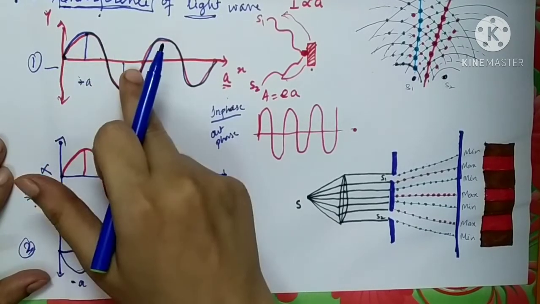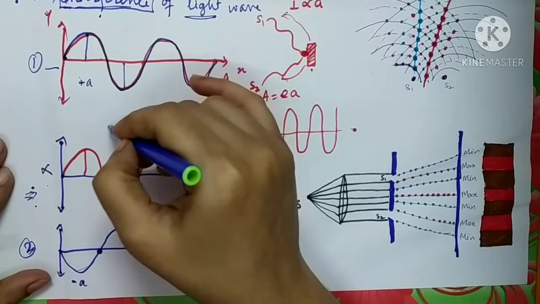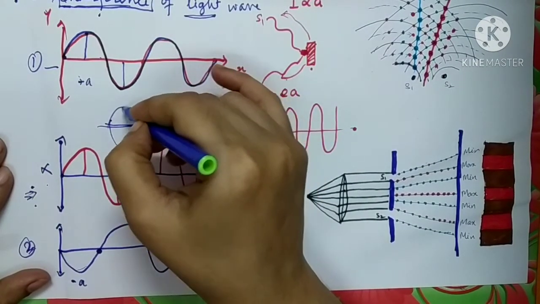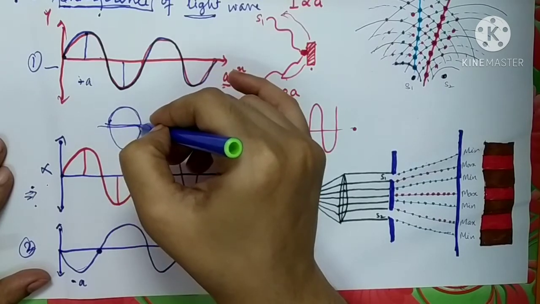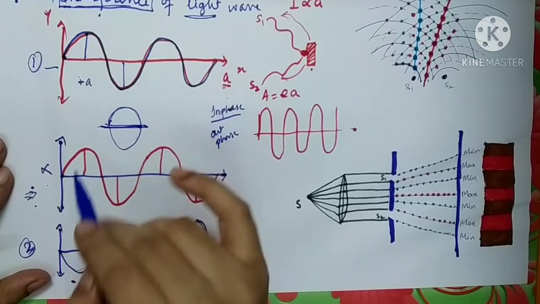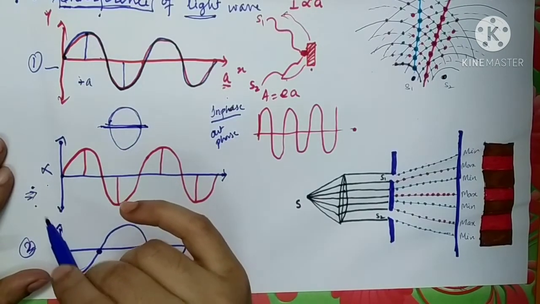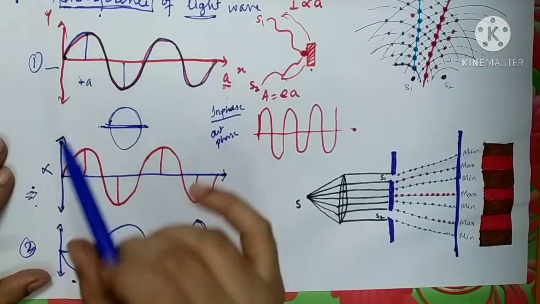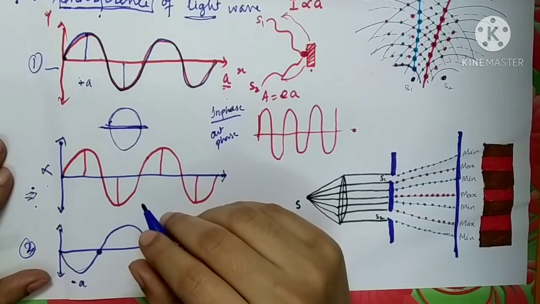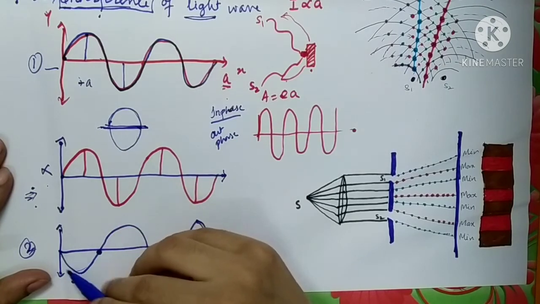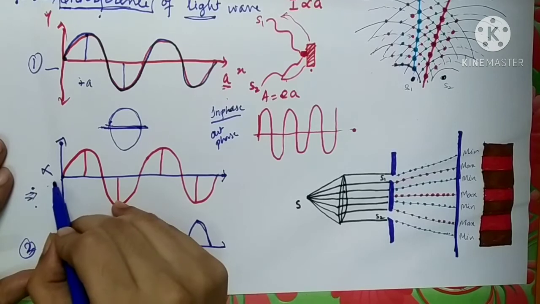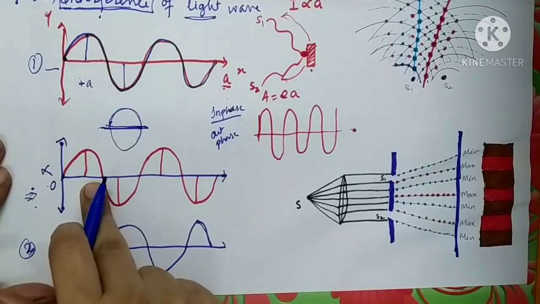When you combine this crest and trough, you get the entire circle. So what is the difference between the upper and lower part of a circle? There is an angle difference of 180 degrees. So the two waves are now called out of phase, because the phase difference between them is 180 degrees. Here the phase difference was 0. There was no phase difference.